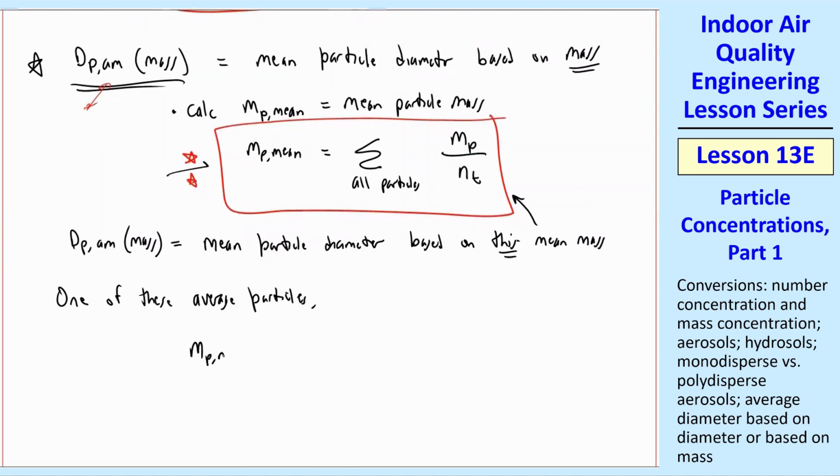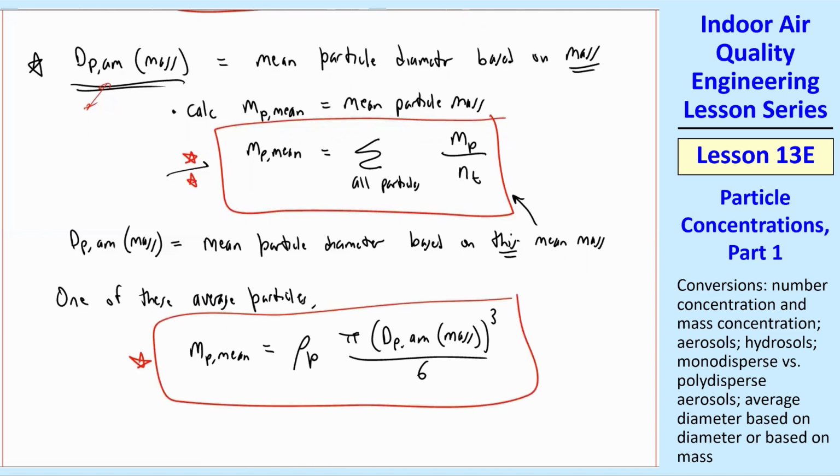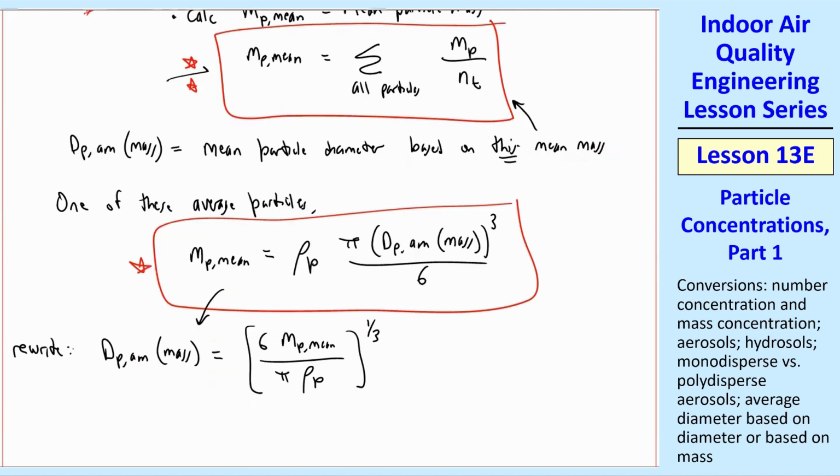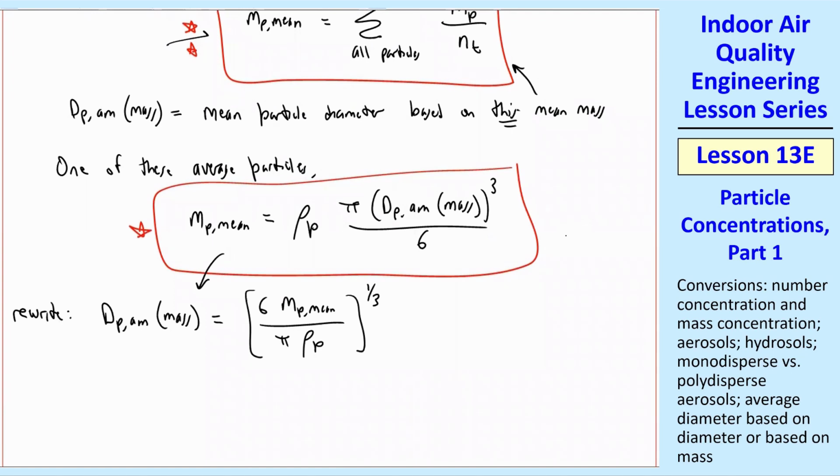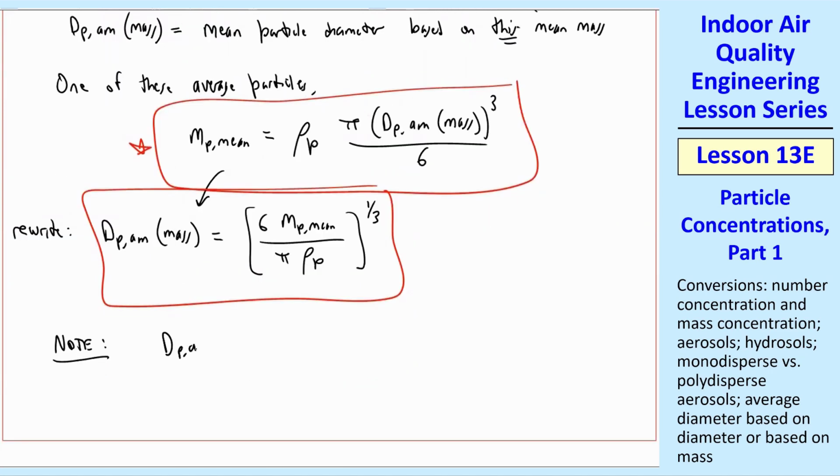So mP mean is equal to rho of the particle times pi dpAM mass cubed over 6, the volume of a sphere that has a diameter that's equal to dpAM mass. So that's our equation for mP mean. Or we can rewrite this equation as dpAM mass is equal to 6 mP mean over pi rho, that quantity to the 1/3 power.